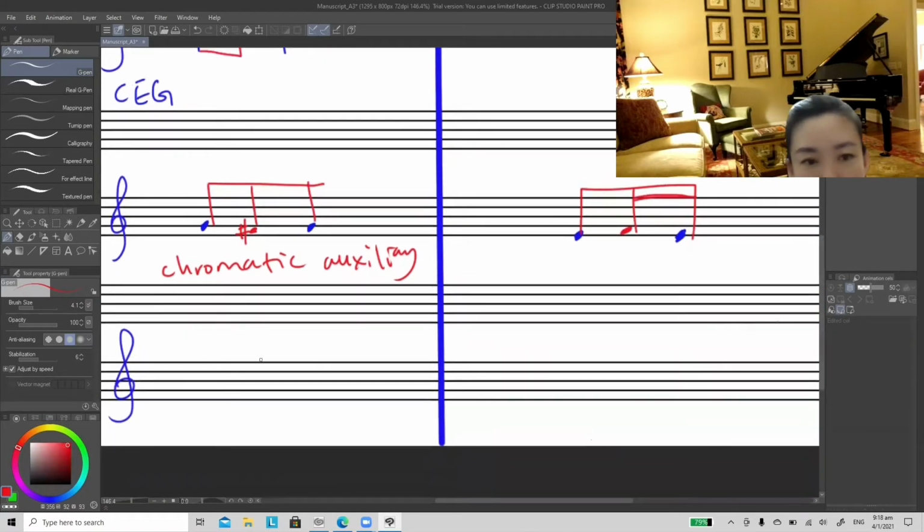Okay, so just now for chromatic auxiliary, we can also use a chromatic passing note. For instance, just now when we talked about C to D, C, C sharp, D. When you add an accidental, C to C sharp is a semitone apart, C sharp to D is a semitone apart. We can also identify this as a chromatic passing note. So all this can happen during the exam.